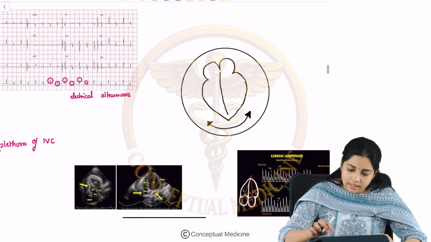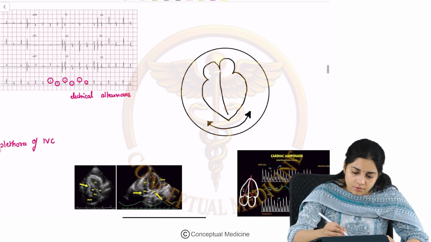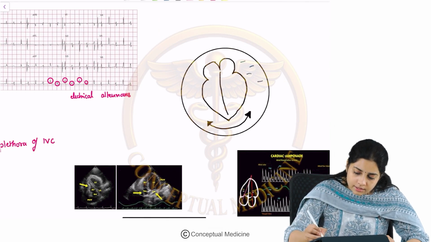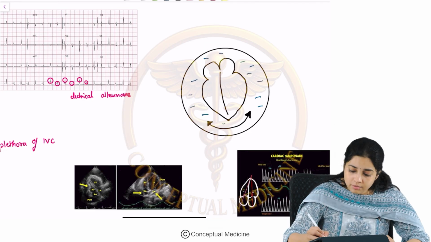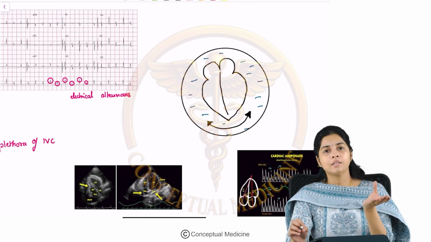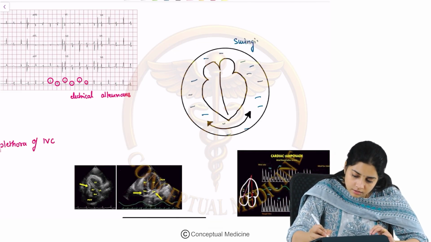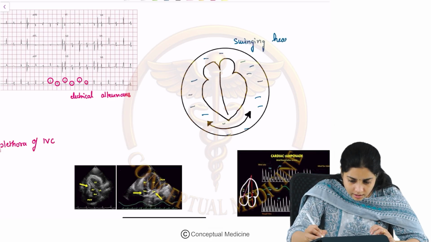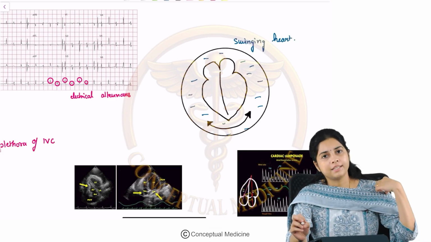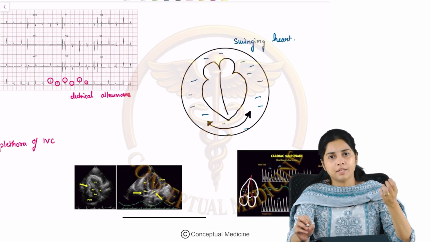Now let us look at other signs. What is this showing? This is showing that the heart is there in the pericardial cavity, but since it is surrounded by such a huge amount of fluid, the heart basically swings. So this is what we call the swinging heart. Swinging heart is a sign of cardiac tamponade or massive pericardial effusion.